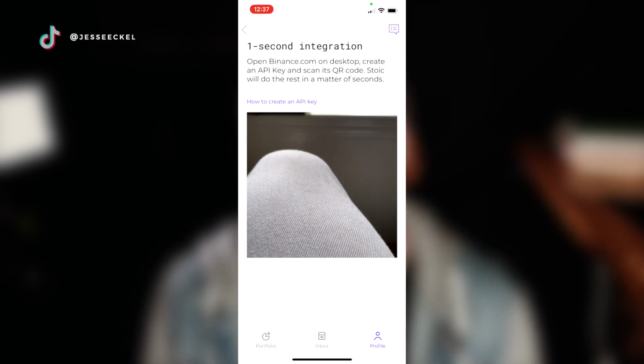From here, as long as you did everything right, 24 to 48 hours later, Stoic will begin making trades on your Binance account automatically without you doing anything. And that's it. It can seem really complicated and daunting, but it's not as hard as it looks. If you just go through step by step, Stoic has some additional documentation on how to get it set up.